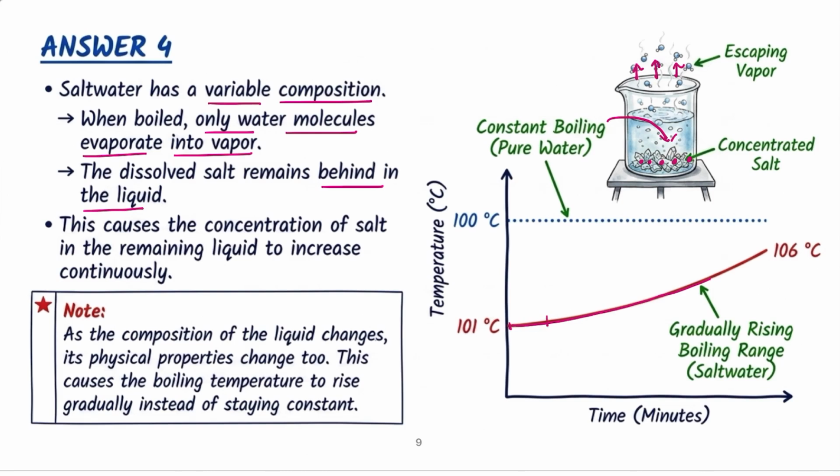Because of that, salt water will not show a fixed boiling point or melting point. But on the other hand, pure water doesn't have any dissolved salts, so its boiling point is always fixed.